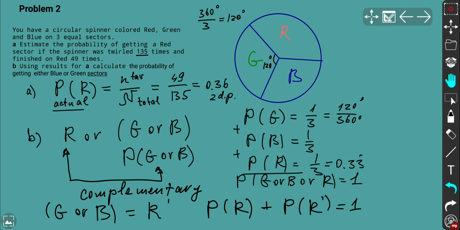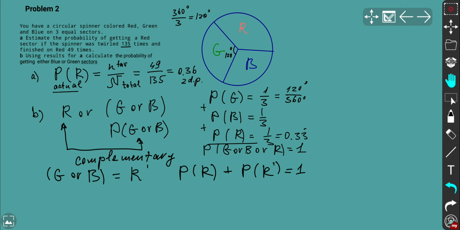So in order to express probability of not R, that means green or blue, we simply need to subtract from 1 the probability of getting red. So that's why probability of getting green or blue is simply 1 minus probability of getting red.